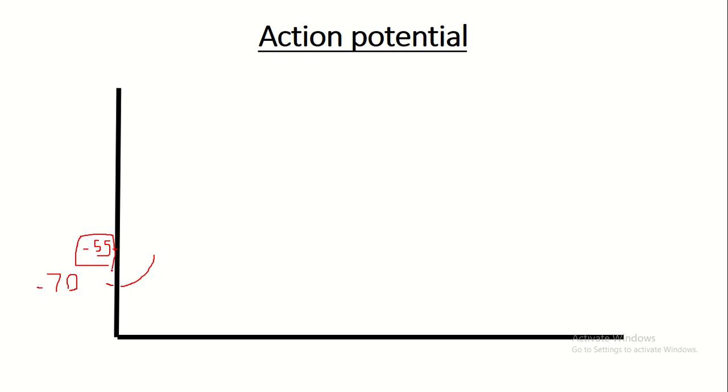The threshold is the voltage that when I reach, I'm going to go through action potential. If I didn't reach that voltage, I will not go into action potential. So it's the voltage that I must reach to start an action potential in a cell, or an excitable cell. Now, we reach the threshold.